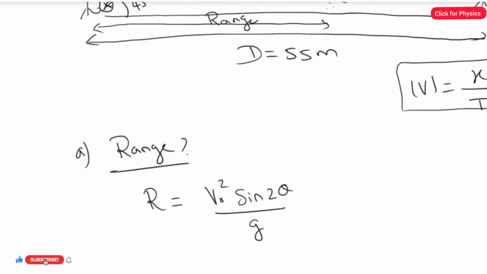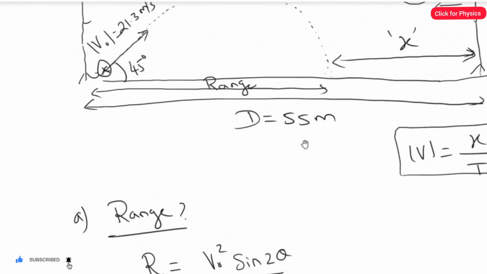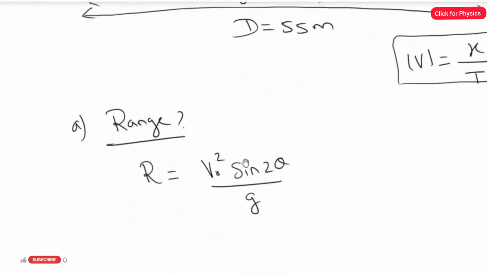The angle they clearly mention: player one kicks the ball at an angle of 45 degrees. So when he kicks the ball at 45 degrees, you will get the maximum range. Why? Because 2 multiplied by 45 gives 90 degrees, and sine of 90 degrees is the maximum value of 1, right?